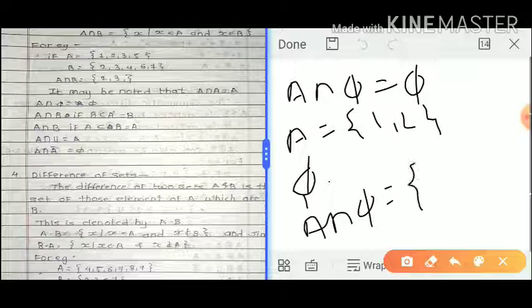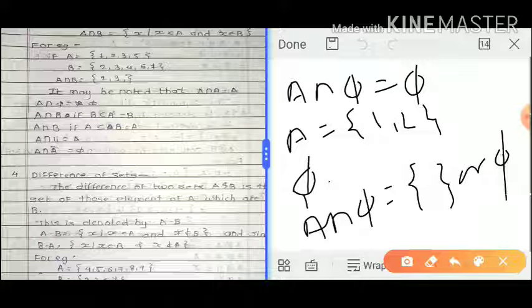Here 1 is present in A set but not present in the null set, so discard it. Second element 2 is present in A set but not in the null set, so discard. So this is an empty set, a null set, which means the answer of A intersection phi is always phi, null set.